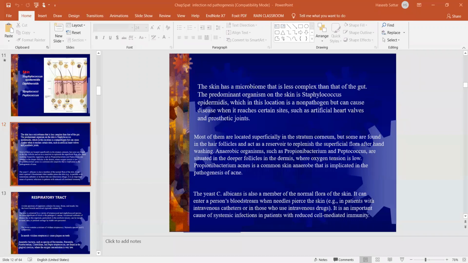So we have these bacteria, Propionibacterium, because they are present deep under the skin. So these bacteria can also cause acne vulgaris. One of the etiologies, one of the causes of acne vulgaris, is also this Propionibacterium. Because it is an anaerobic bacteria, that is why we need to give the medicine which also covers this anaerobic bacteria.